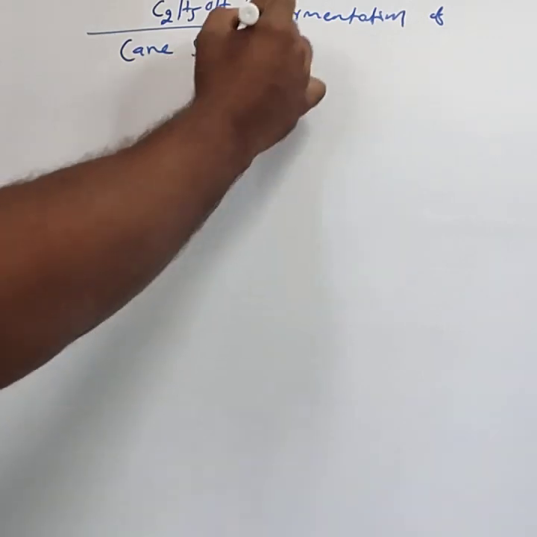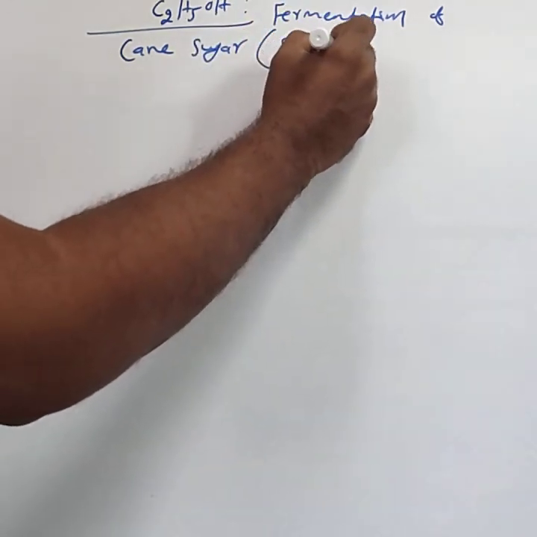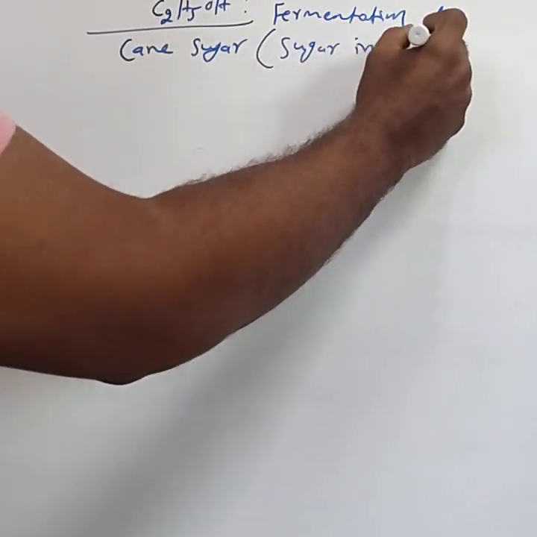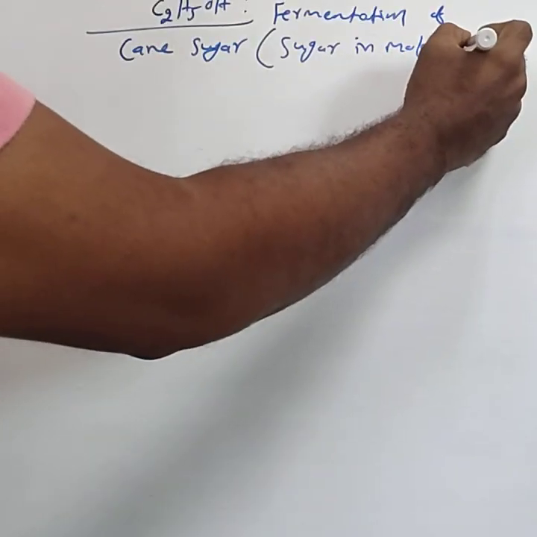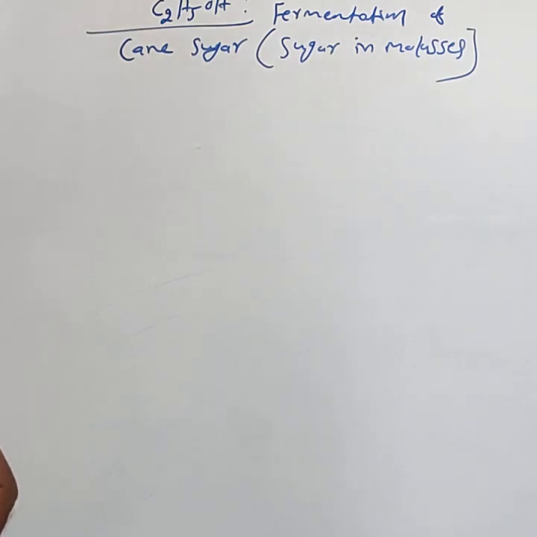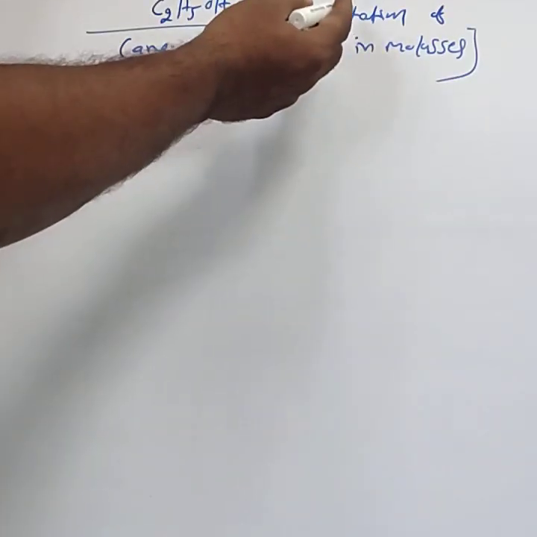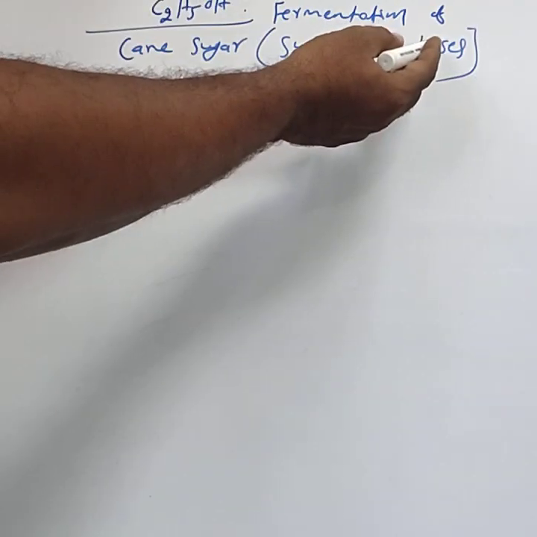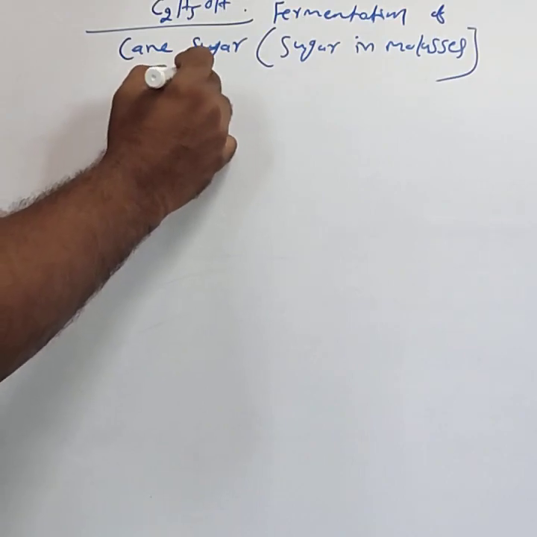Fermentation of the cane sugar, that is sugar present in molasses. You can consider either molasses or cane sugar. From the molasses, you have to prepare the ethyl alcohol, by fermentation of the molasses using yeast.